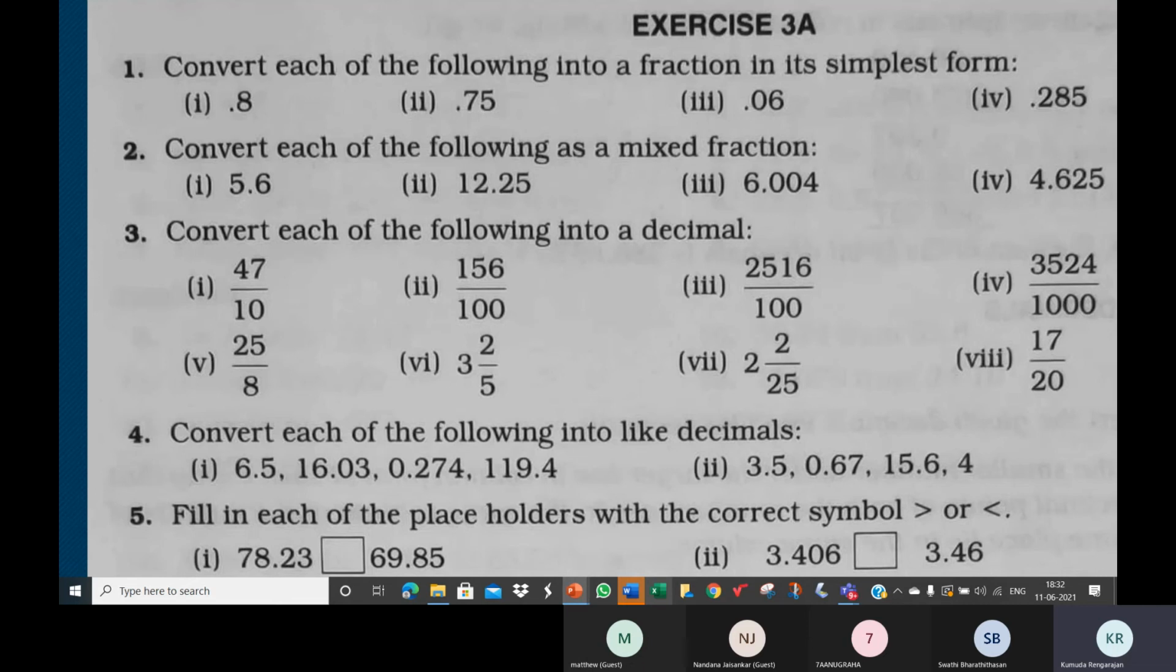I'm sure you all understood what I said. So that's all it is. When it is a number like 6.004, it is nothing but 6004 by 1000. That's the first step. Then simplify as much as possible. After simplifying, do the regular division, divide it and then write it as a mixed fraction.